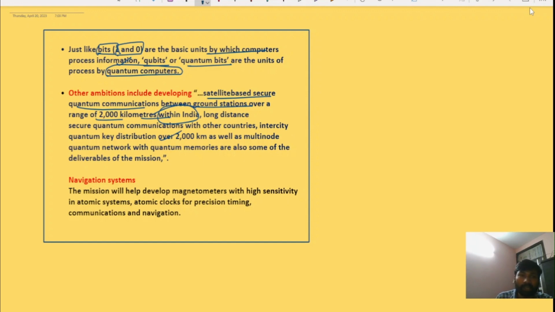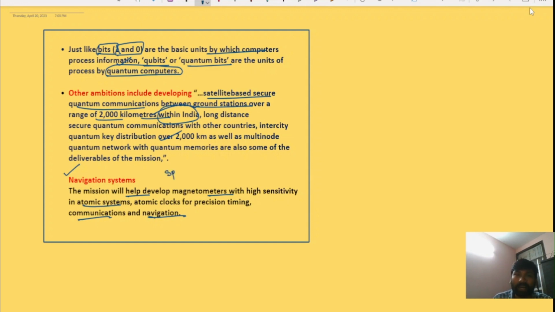The quantum communication and quantum technologies will also have applications in navigation systems. This mission will particularly help in developing magnetometers with high sensitivity in atomic systems, atomic clocks, precision timing, communication, and navigation.